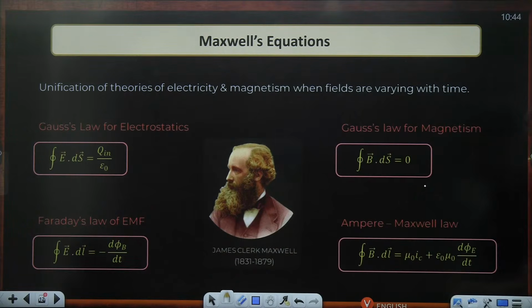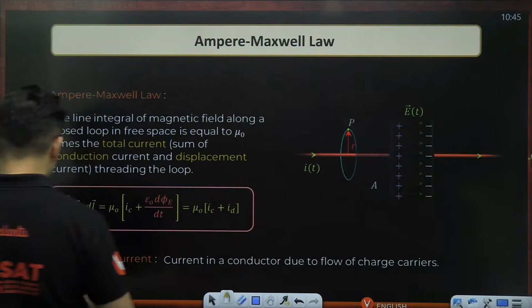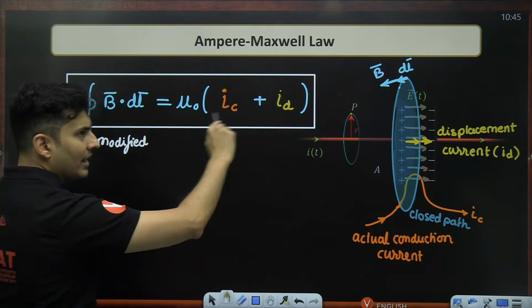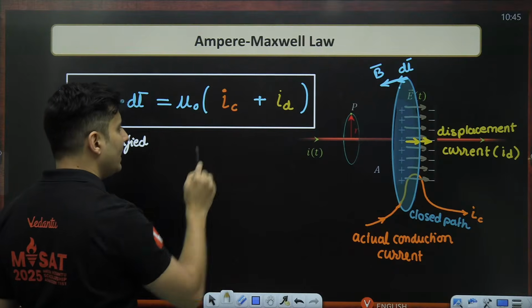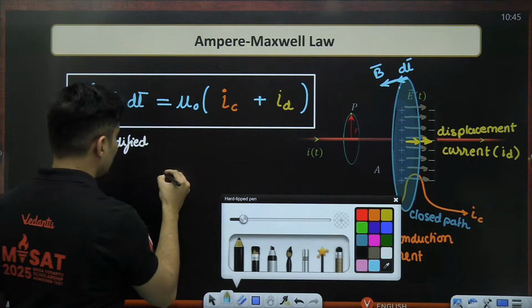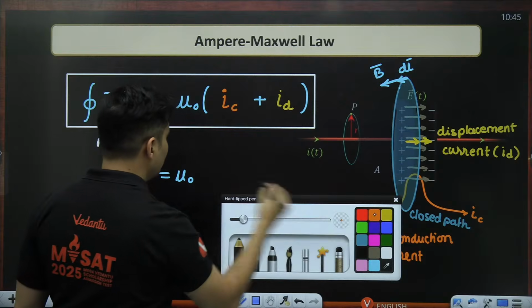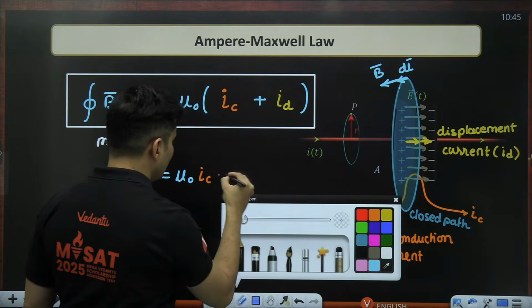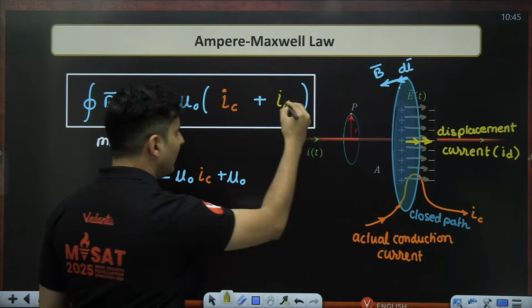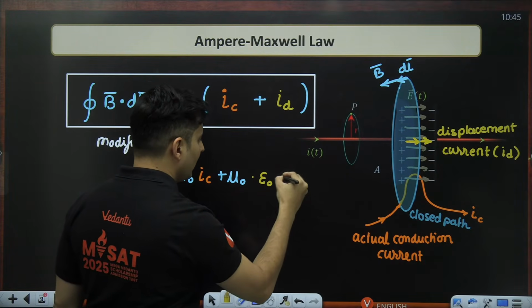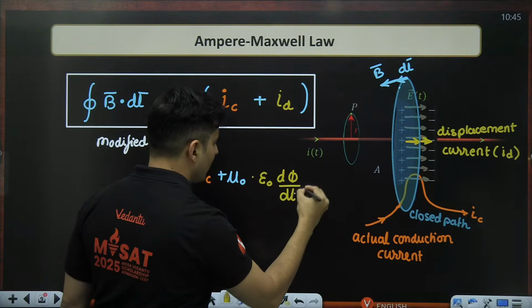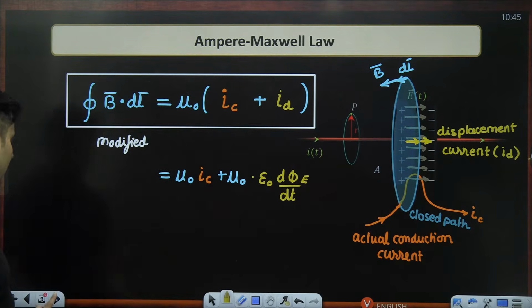Then the Ampere's loop law, which we just studied: magnetic field into the length vector is mu naught into the conduction current plus mu naught into that displacement current given by epsilon naught d phi by dt. So they have opened up the brackets in this term, nothing else. If you write it in the expanded form, mu naught into IC plus mu naught into ID, you will exactly get that. So mu naught into conduction current plus mu naught into the displacement current. The displacement current will be permittivity into rate of change of electric flux. So you open it up like that. That's how it will look.